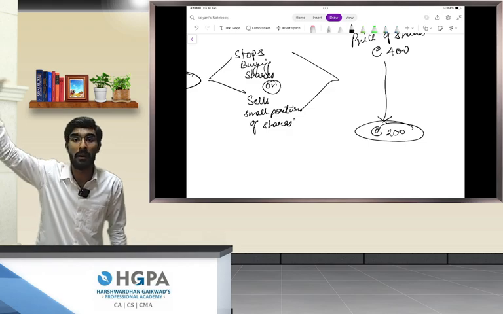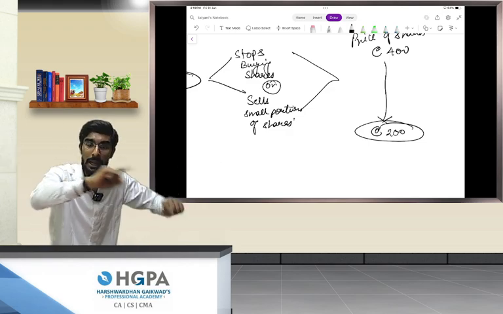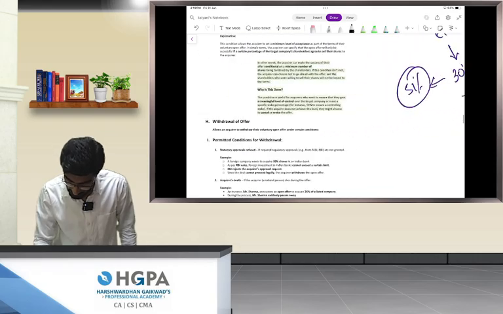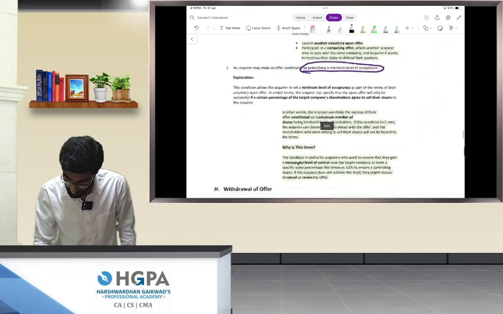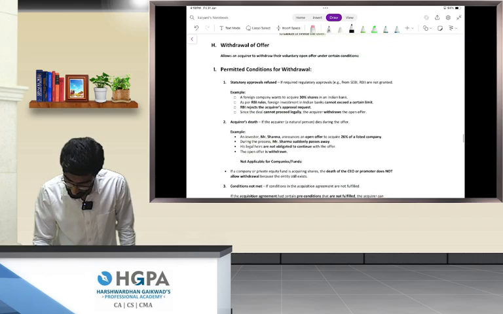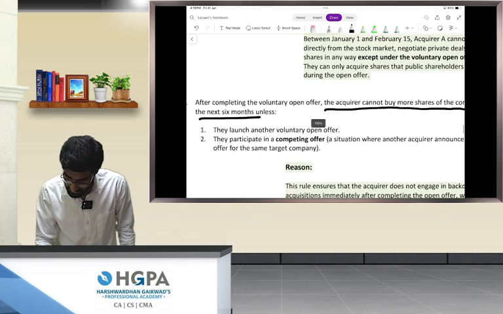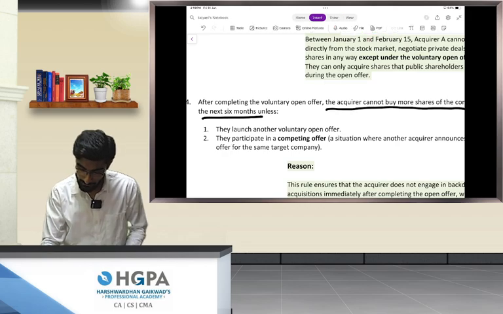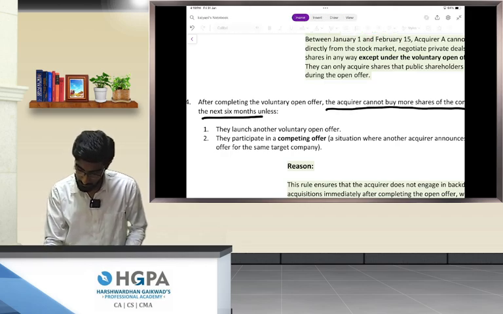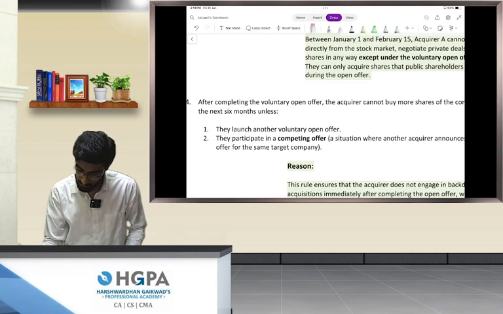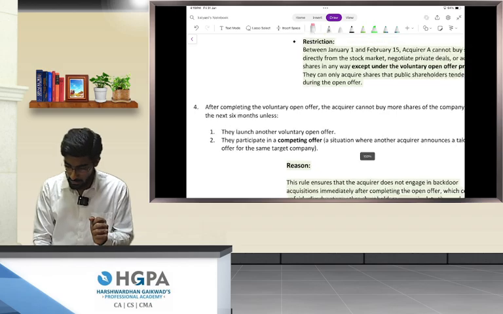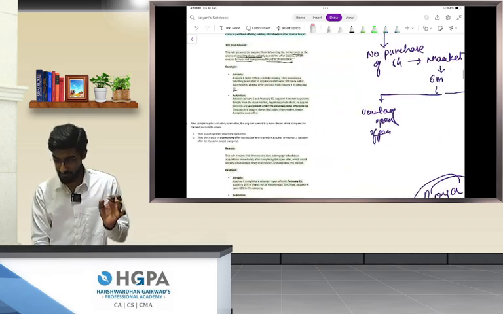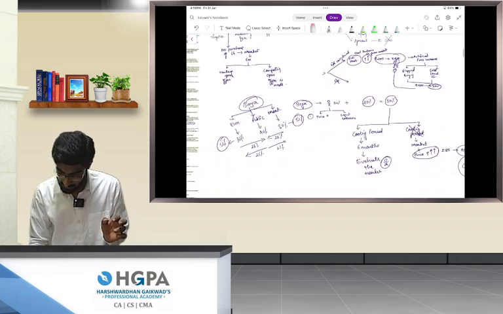Whatever is done will be done only by the public. They will evaluate whether it is right or wrong to buy more shares. Elon Musk will not do anything that creates artificial demand. And how is artificial demand created? By purchasing more shares from the market. That is the reason why this beautiful short rule has been made. After completing the voluntary open offer, the acquirer cannot buy more shares of the company for the next 6 months. Okay, did you understand, people?